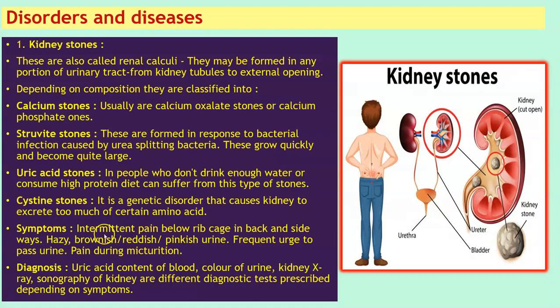Now symptoms: intermittent pain below the rib cage in the back and sideways. Here, have a look at this image here. It's highlighted here. This is the region where pain is experienced if a kidney stone is present. Hazy, brownish, reddish, pinkish urine, frequent urge to pass urine, and pain during micturition. That is, there is intense pain at the time of passing urine. Diagnosis: uric acid content of the blood, color of urine, kidney X-ray, sonography of the kidney are different diagnostic tests prescribed depending on the symptoms.